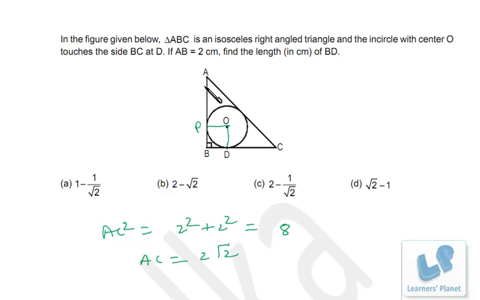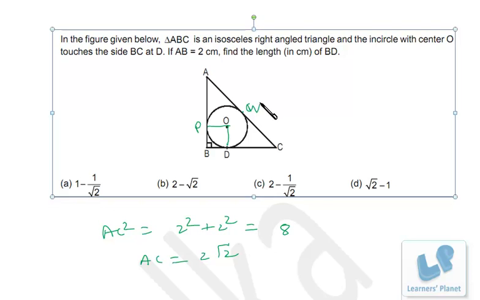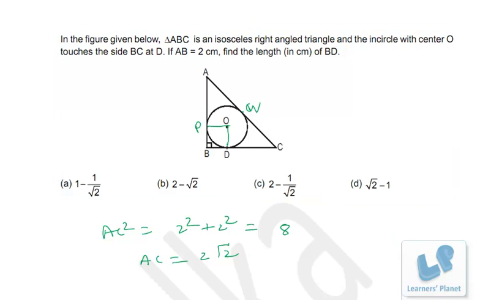Now, if it is an isosceles triangle, the in circle touches the hypotenuse at the midpoint, right? That means this length, from this point to this point, suppose it is Q. So AQ will be half of AC. That means AQ will be root 2.